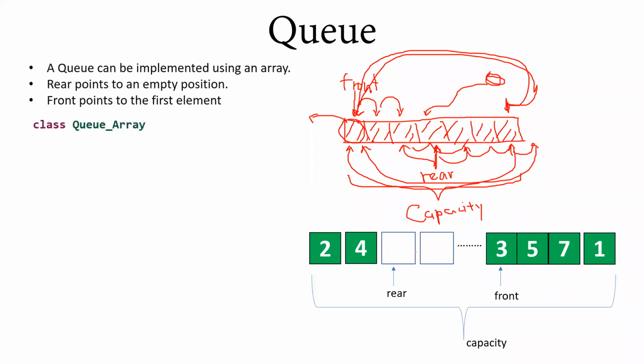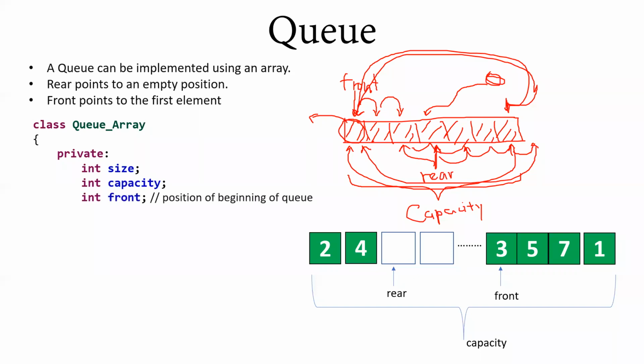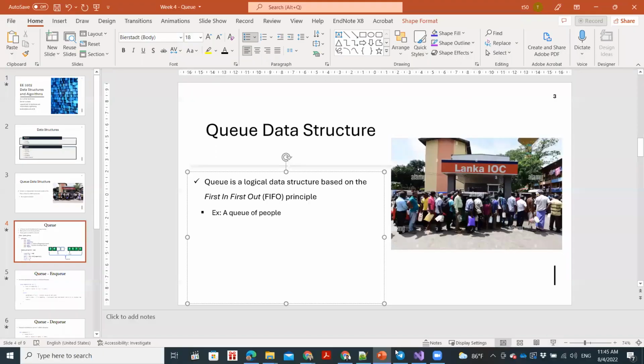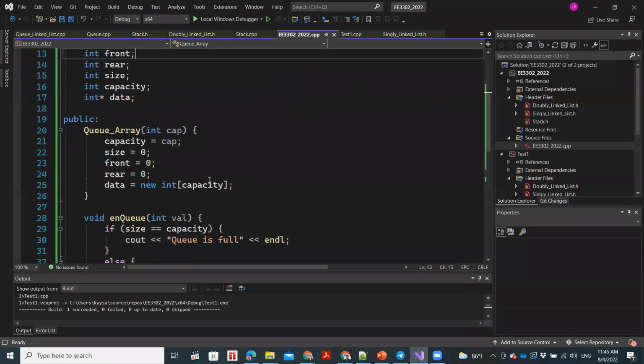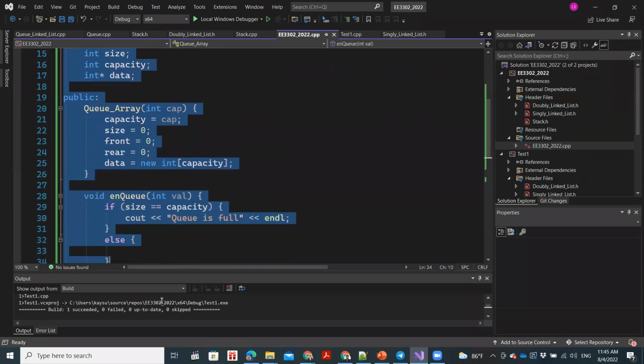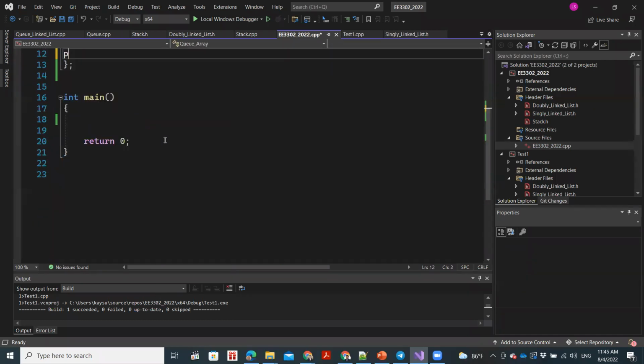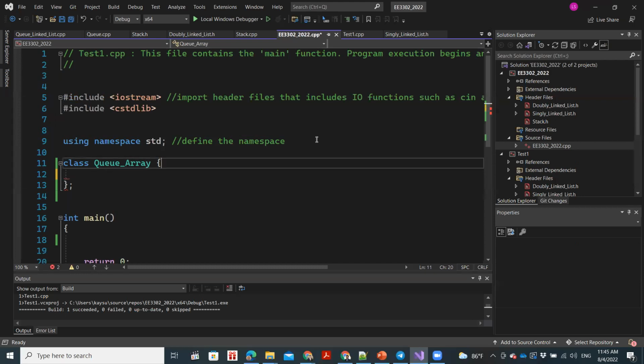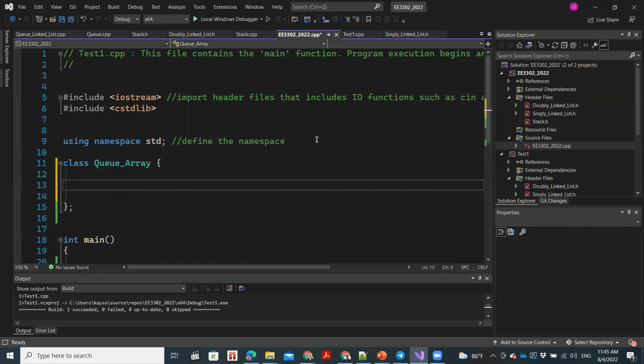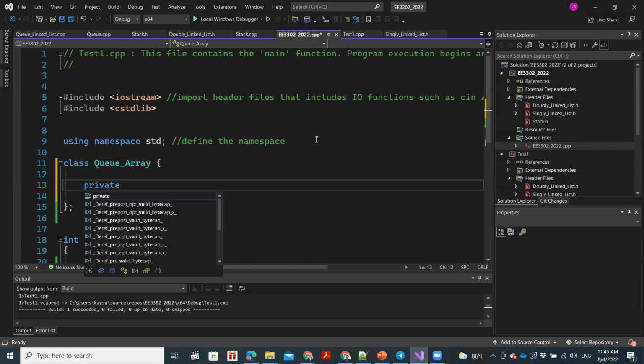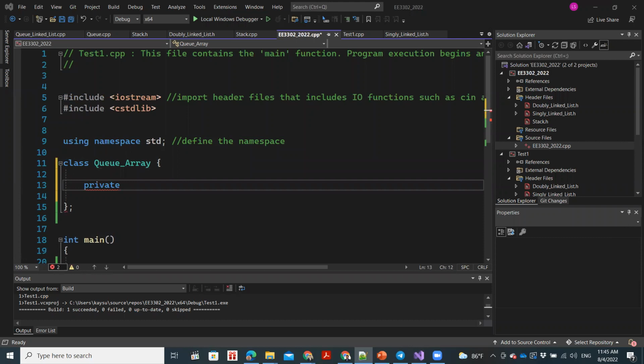So let's go to the implementation of the queue. Let me go to Visual Studio and do it over there. Let me do it from the beginning. What we are trying to do here is create a queue using the array data structure. I have named the class QueueArray. First thing we need to do is take my quotes out.